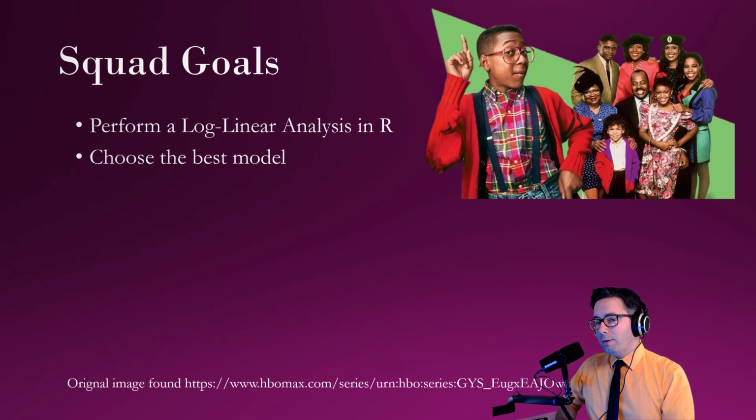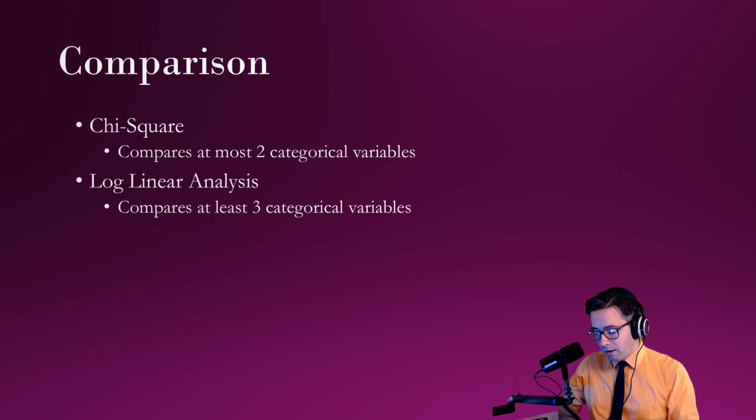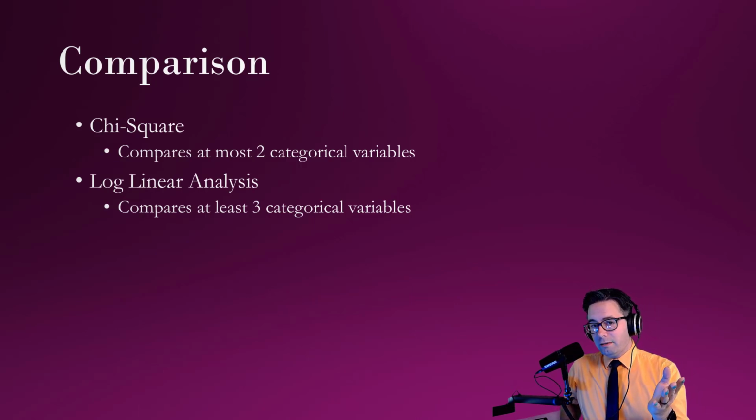Okay, so why are we choosing those models? Remember, with chi-square, what we're doing is we're comparing at most two categorical variables together. But what if you have multiple categorical variables that you want to compare with each other and then also together? You need a better way, and that's where log linear analysis comes in.